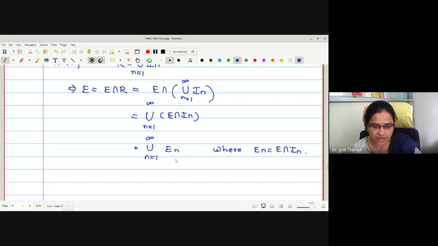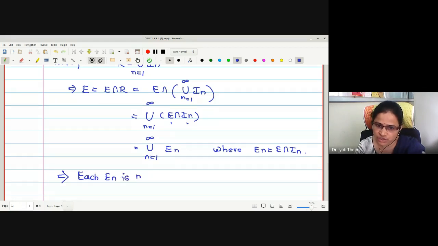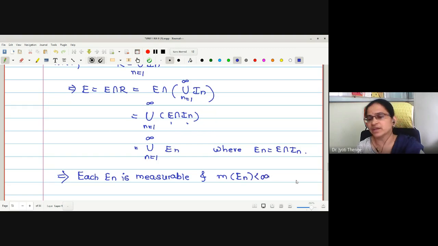What about this E_n now? E_n is measurable with finite measure. Why is it measurable? Because E is measurable. I_n is an open interval, an open set, and is also measurable. The intersection of these two measurable sets is measurable. Right? Therefore, each E_n is measurable, and M of E_n is less than infinity. It is a finite measure. Why?